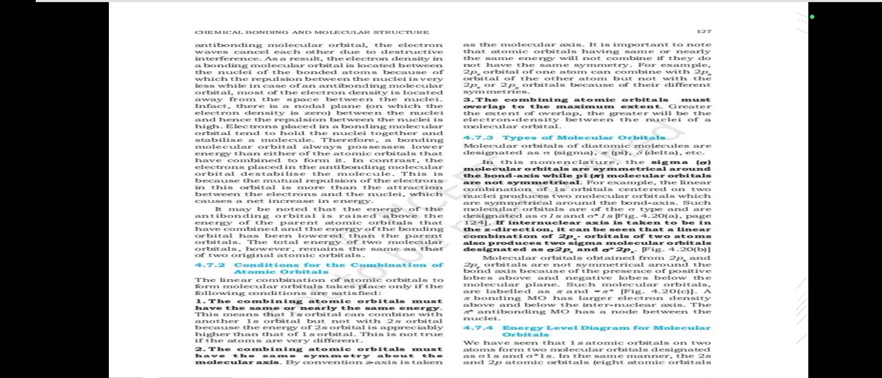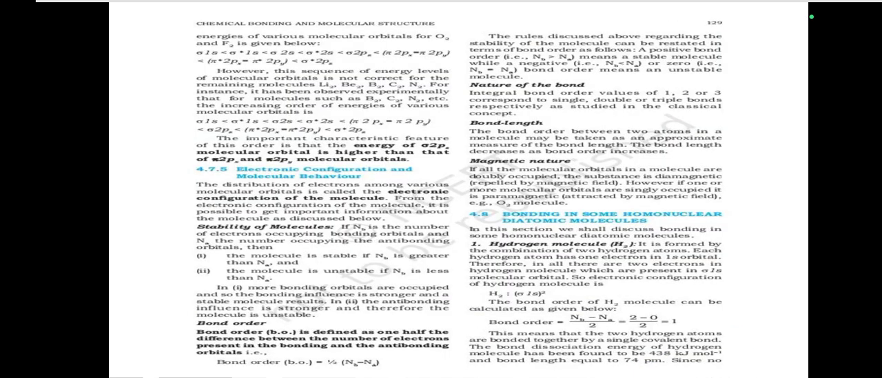Formation of molecular orbitals, linear combination of atomic orbitals, conditions for the combination of atomic orbitals. The combining atomic orbitals must have the same or nearly the same energy. The combining atomic orbitals must have the same symmetry about the molecular axis. The combining atomic orbitals must overlap to the maximum extent. Types of molecular orbitals, energy level diagram for molecular orbitals, electronic configuration and molecular behavior, bonding in some homonuclear diatomic molecules.